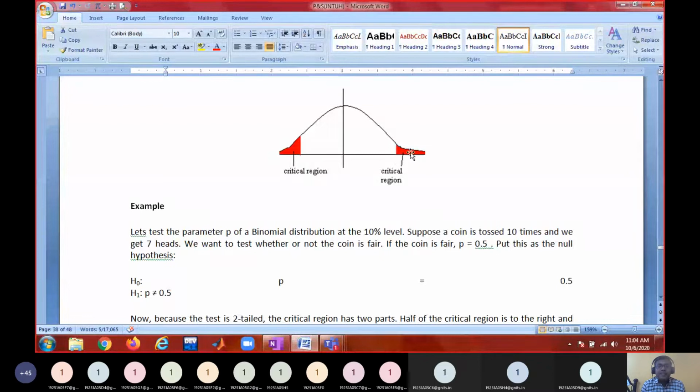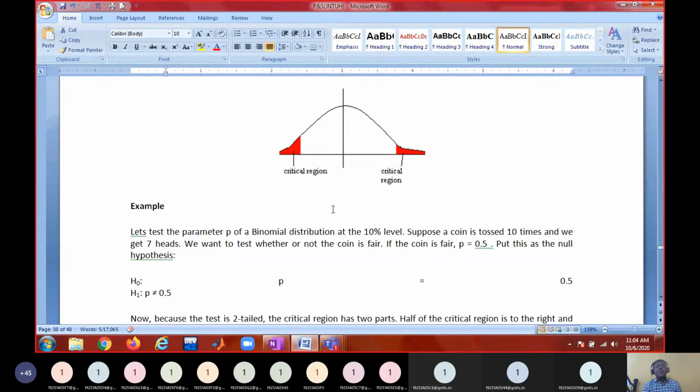This reddish region is called the critical region, or the region of rejection. The remaining part of the region is called the region of acceptance, but I will call it the non-rejection region. This whitish part I will call the non-rejection region, or some other people say acceptance region. This reddish part is called the rejection region.